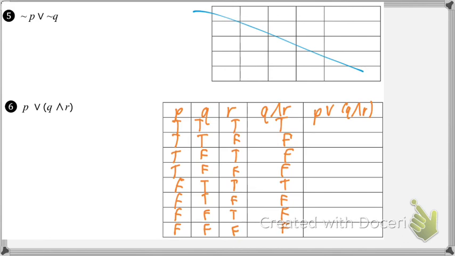P or Q and R. So P is the first column. Q and R is the fourth column. So we're now looking at the first column and the fourth column, and we have to have or. So how many have to be true? Even just one. So we look at the first column and the fourth column, because that's the 2 it involves. In the first row, true and true makes true. In the second one, true and false makes true. We keep going. There's at least one true, at least one true, at least one true. Oh, they're both false, and they're both false.